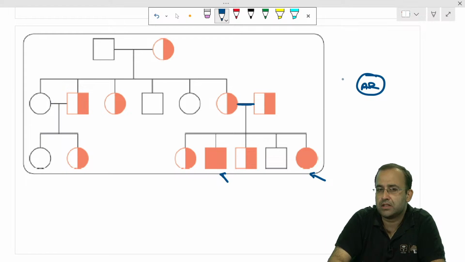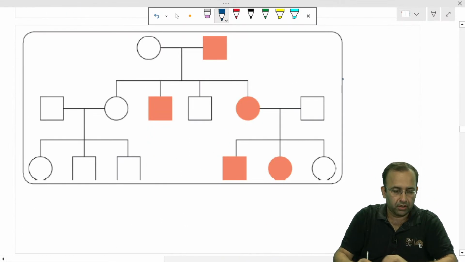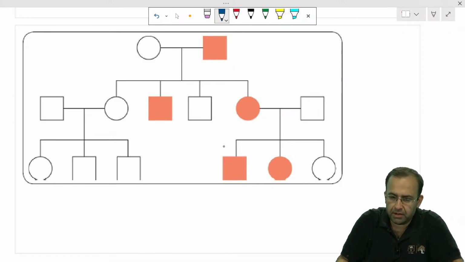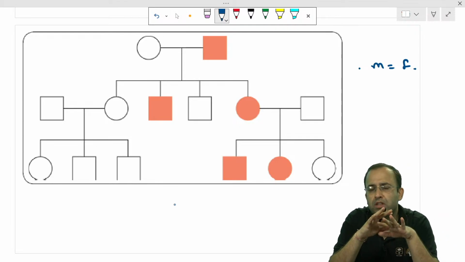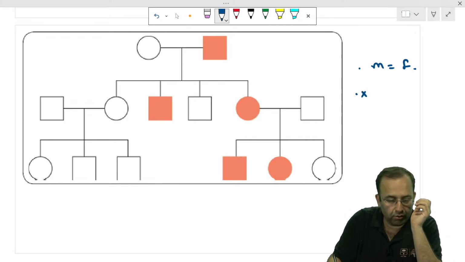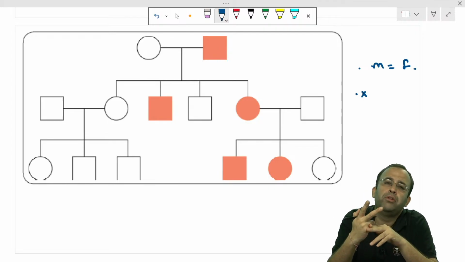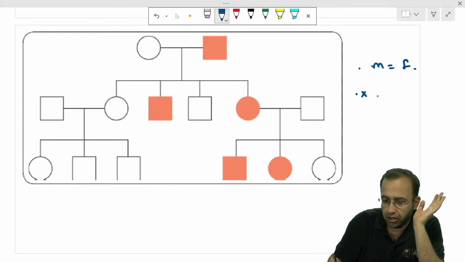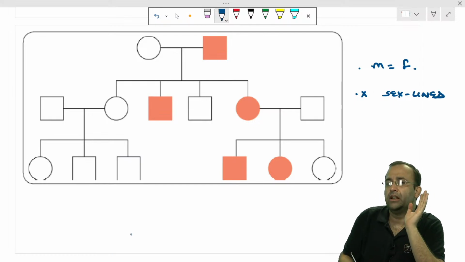Versus, now have a look at this. I want you to tell me this. The minute I see this, first have a look at males and females. Three males, two females are affected. That means males and females are equally affected. We don't say it is male predominant or female predominant. So it is not sex-linked inheritance.